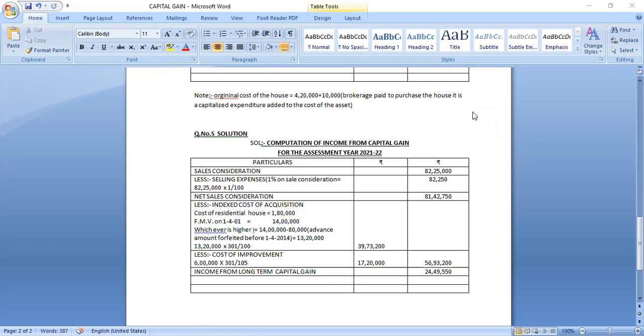Mr. Ashavardhan is owning a house and used for residential purpose, right? He's using it for self-occupied purpose. The house was constructed for 1.8 lakhs 40 years ago, on 11 July 1995. Okay, on 11 July 1995, he entered into an agreement to sell the house to Mr. Abraham for 8 lakhs.